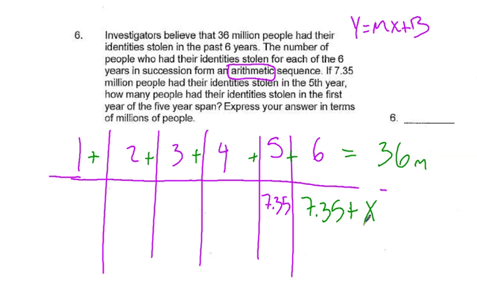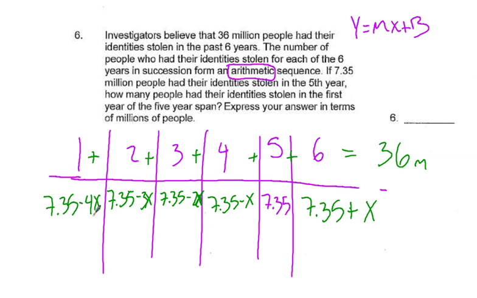So the year prior to year 5, what goes in this column? 7.35 minus x. Oh my goodness, Cooper, you are on the ball. So what happens 2 years prior to year 5? So 7.35, yes, Johnny, minus 2x. Yeah, I got to get the Johnny in there so future generations of mathletes say, oh, I remember Johnny. How about this one right here? 7.35 minus 3x. And finally, this one? 7.35 minus 4x.